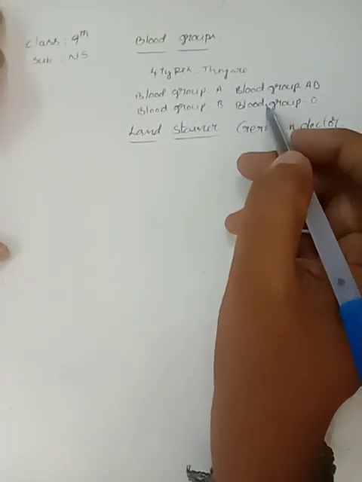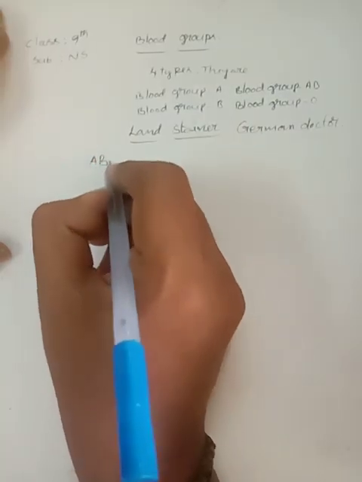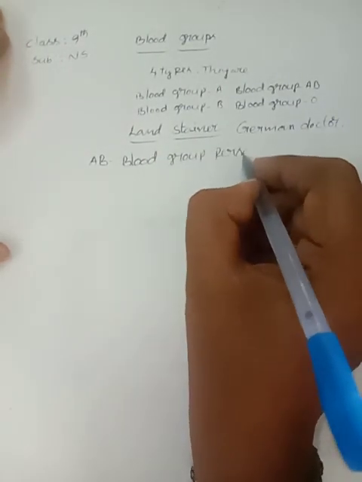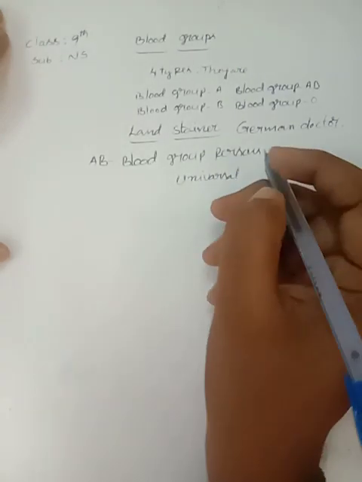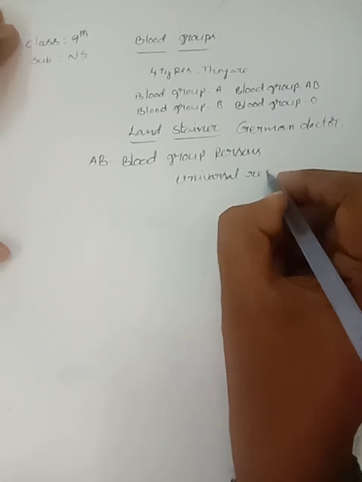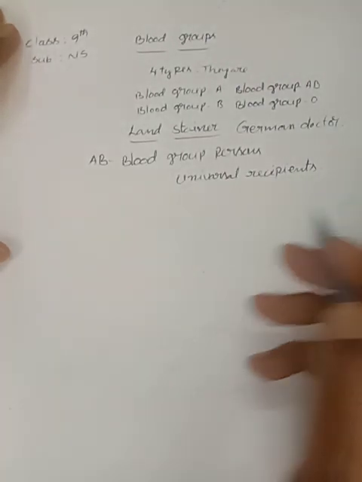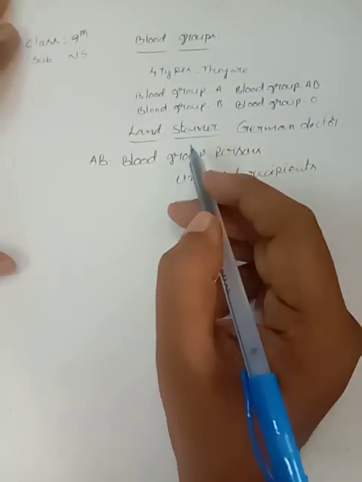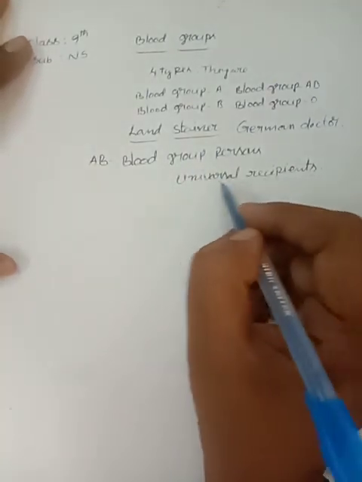Children, in these four blood groups, AB blood group persons can receive blood from any other group. So, AB blood group persons are called universal recipients, because they can receive blood from any other blood group.